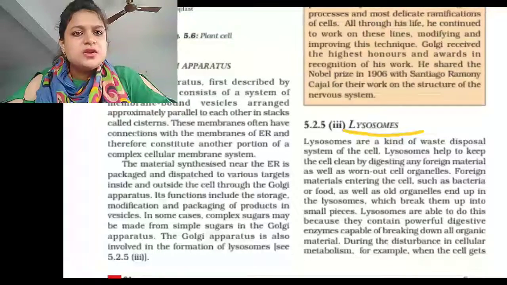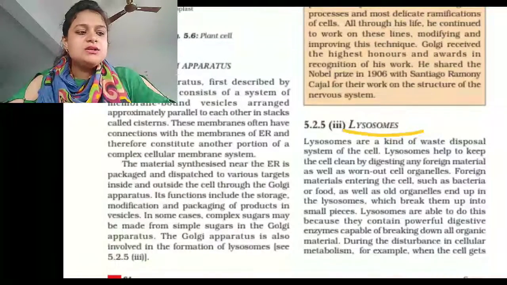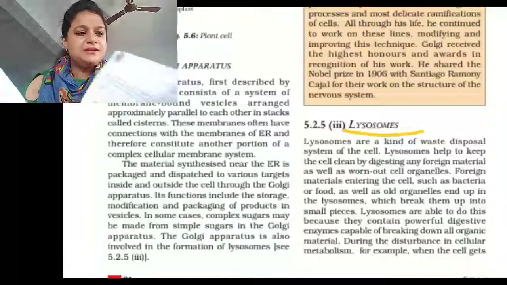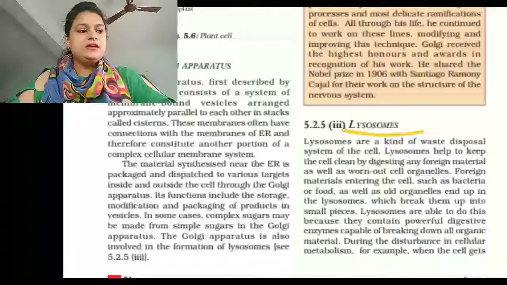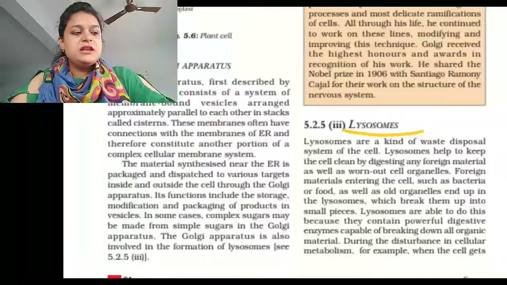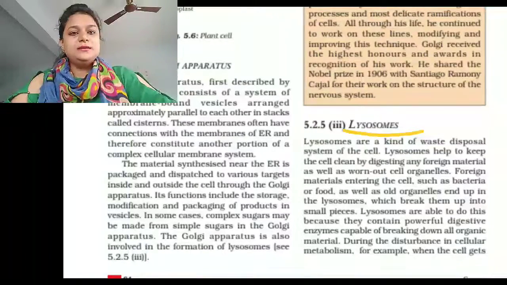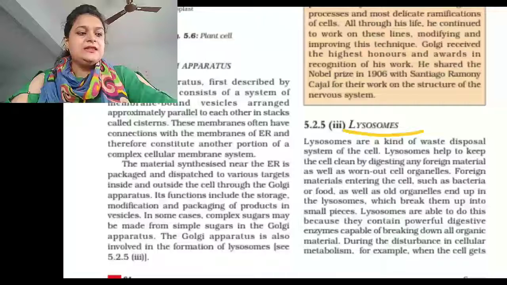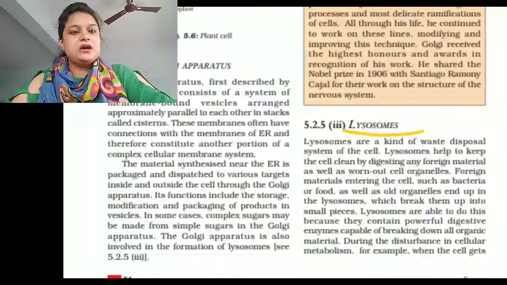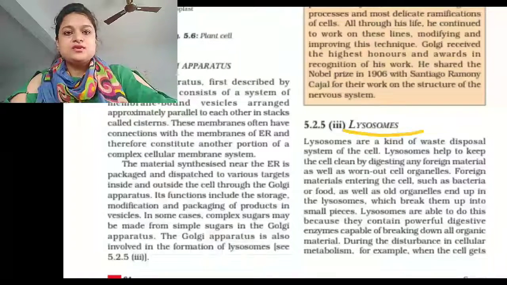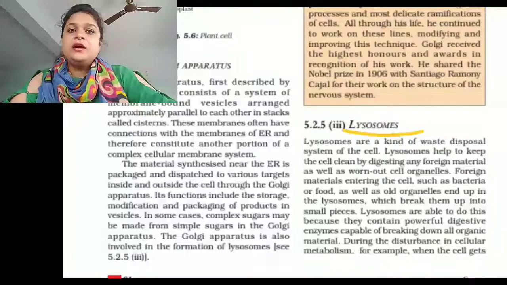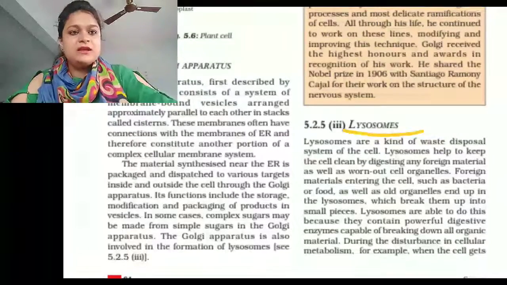Why is lysosome called a suicide bag? Because during the breakdown of cell structure, the cell gets damaged and lysosome may burst and enzymes eat up their own cell. Therefore lysosomes are called suicide bags. So it is very important that undigested or harmful material is eaten by the lysosome.